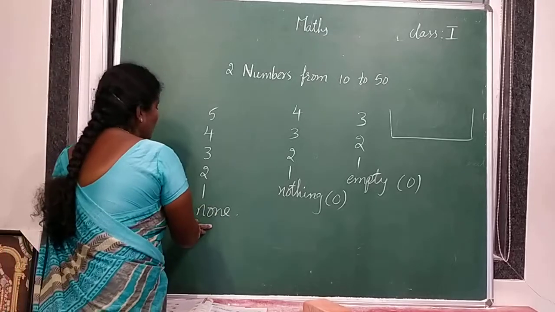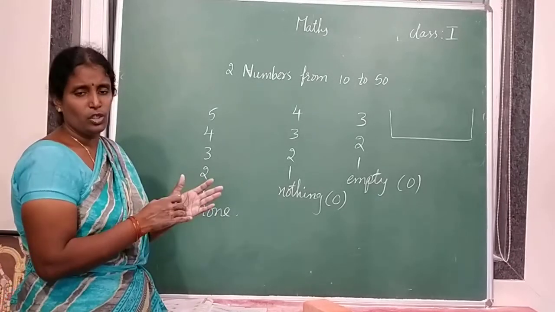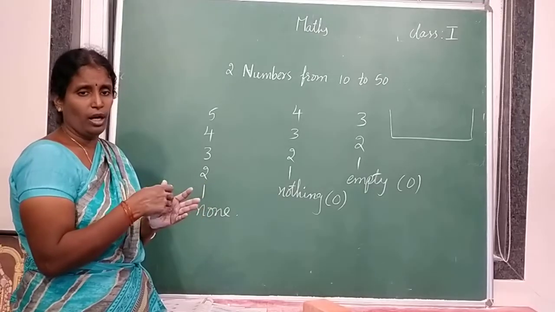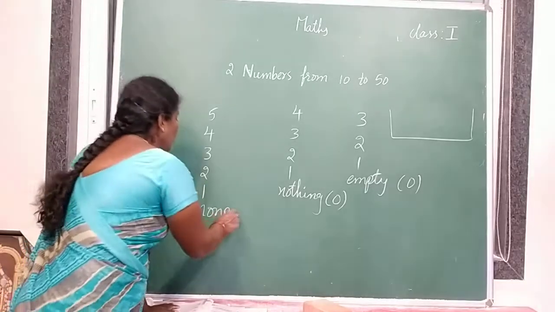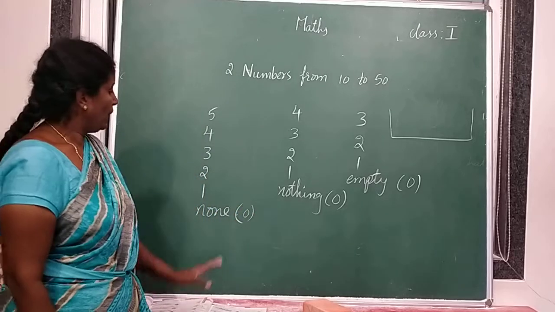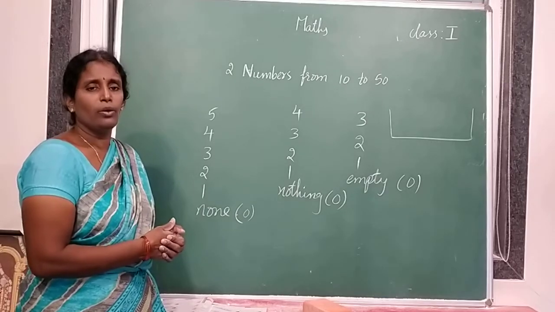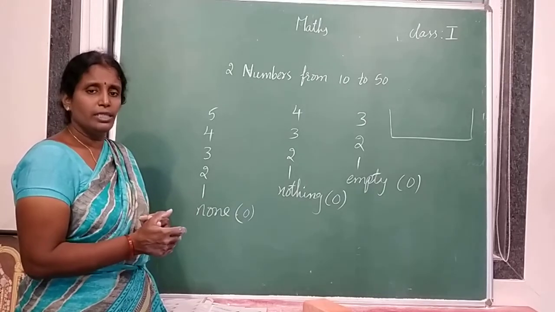And next, none. In that basket chalks are there. Now I took all the chalks one by one. So none. So this is also 0. Understood? None, nothing, empty. All those mean 0. Not there anything means 0.